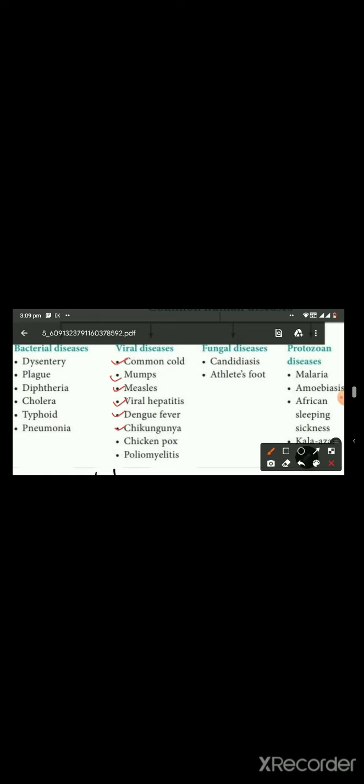Chikungunya is also caused by Aedes, which acts as a vector in chikungunya just like dengue, but it is caused by Toga virus. Chickenpox is caused by varicella zoster virus. Poliomyelitis is caused by picornavirus. It is important to note that India was declared as polio free on 27th March 2014.